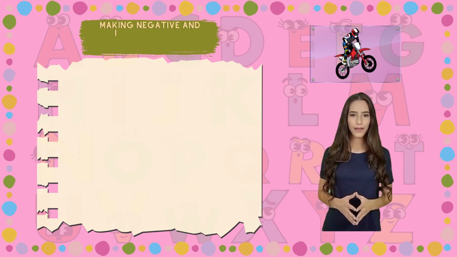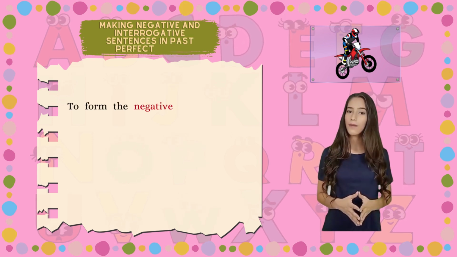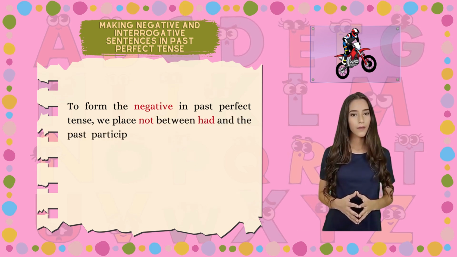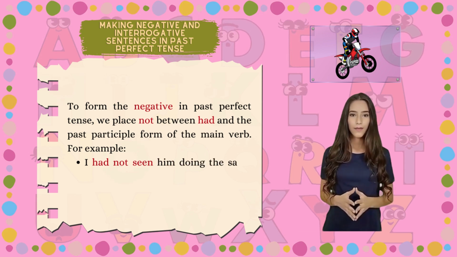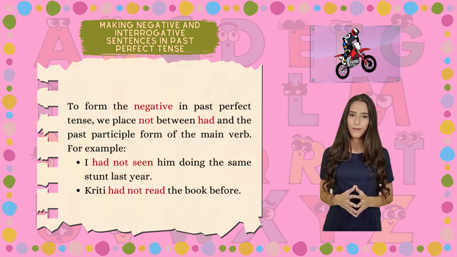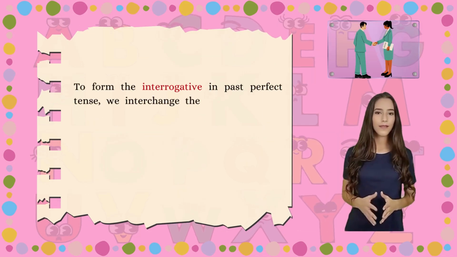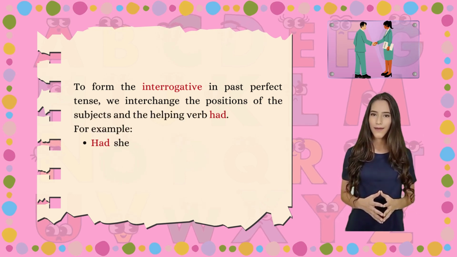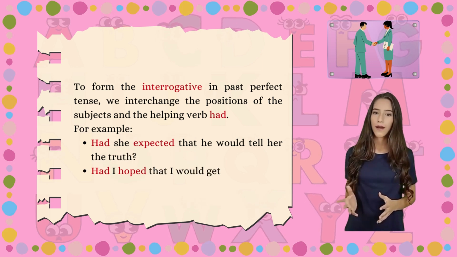Making negative and interrogative sentences in past perfect tense. To form the negative in past perfect tense, we place not between had and the past participle form of the main verb. For example, I had not seen him doing the same stunt last year. Kriti had not read the book before. To form the interrogative in past perfect tense, we interchange the positions of the subjects and the helping verb had. For example, had she expected that he would tell her the truth? Had I hoped that I would get the job?